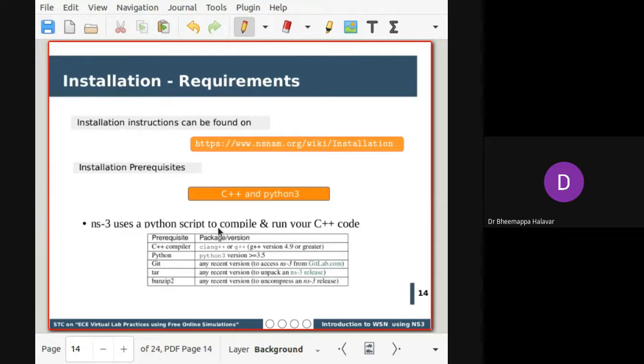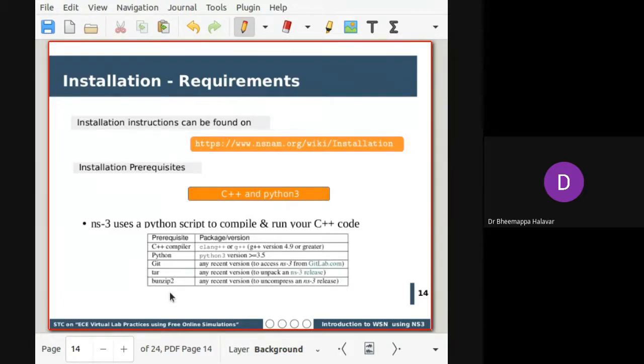What prerequisites are required when installing NS3? First, you should have a C++ compiler, and also a Python library and Python compiler. Basically, NS3 uses a Python script to compile and run whatever C++ code we write for a particular simulation. These are the basic prerequisites that are generally followed.